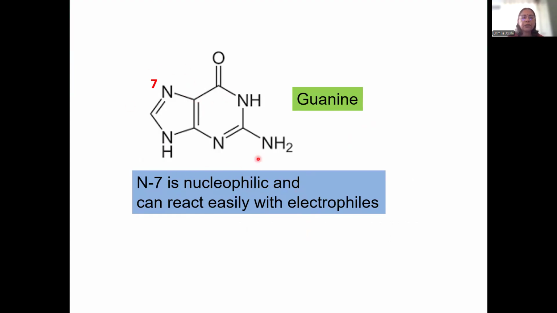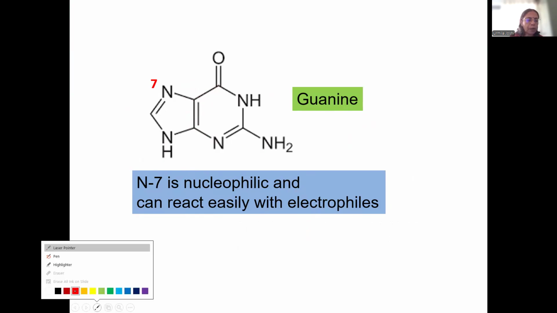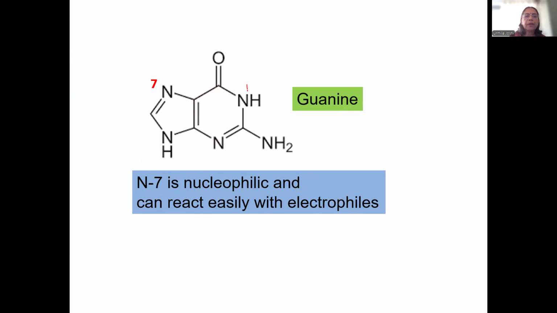So this is the structure of guanine. If you start numbering from here, it is 1, 2, 3, 4, 5, and 6. I will put the numbers if you want. This will be 1, 2, 3, 4, 5, and 6. So one ring is complete, and then you go to the second ring.